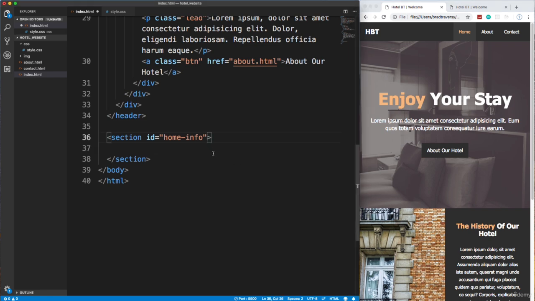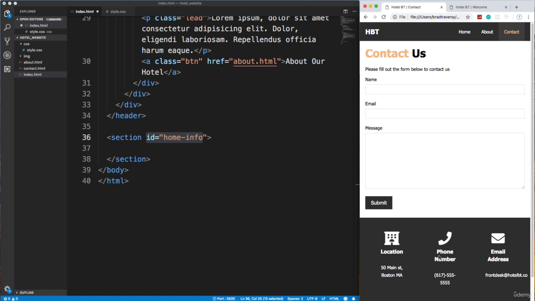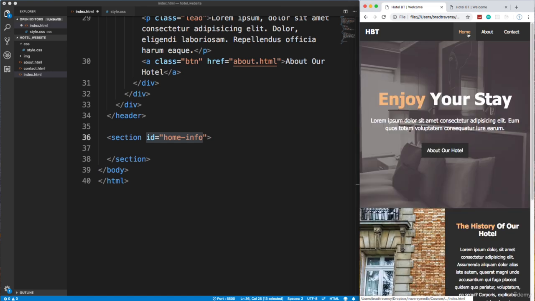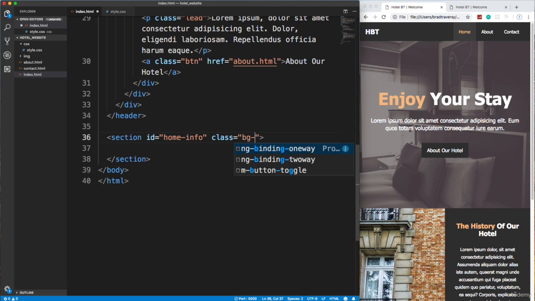Now, doing stuff like this, you don't have to. I mean, you could just style each individual element, like home info with the background dark, and then when I get to this part, I could target this and put background 333, which is the dark gray. Or we can have nice, clean utility classes where if we add on to the website later, if we add more pages, we have that class available to us. It's almost like using a framework, but it's your own framework. So I'm going to add a class of bg-dark.